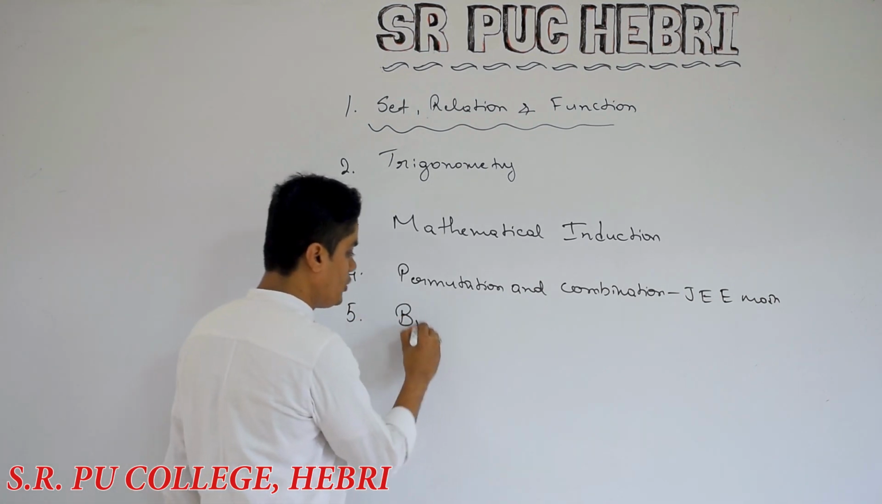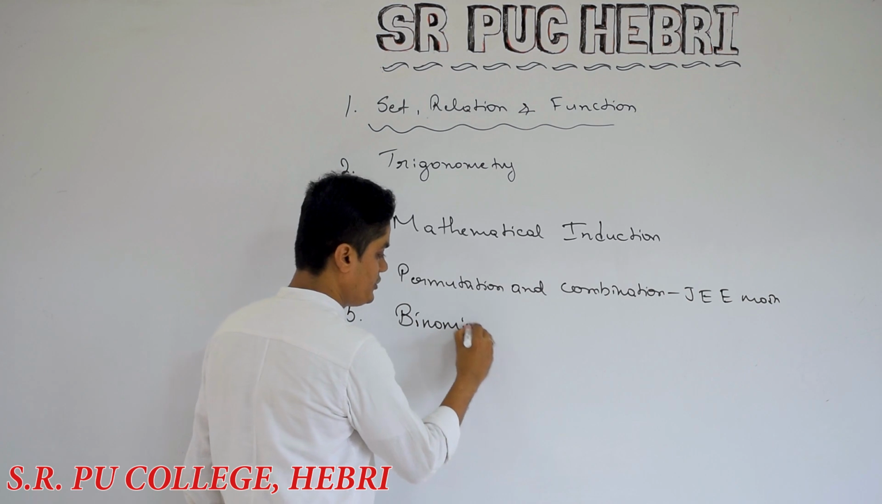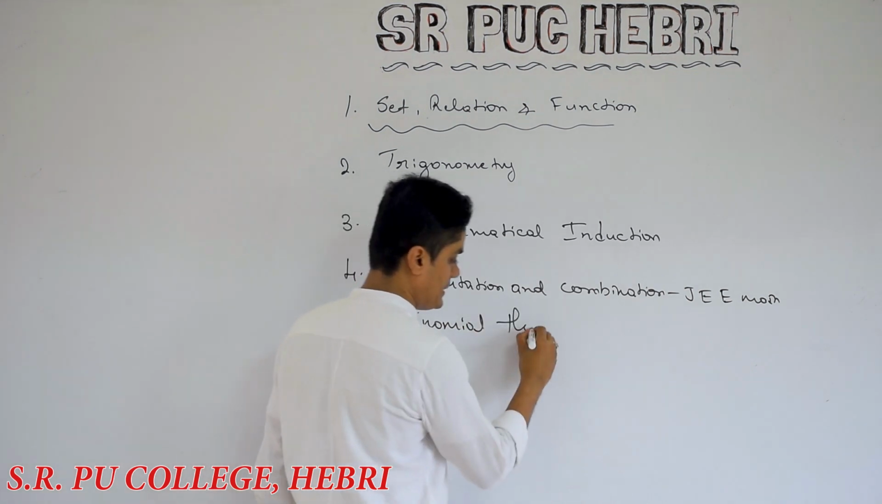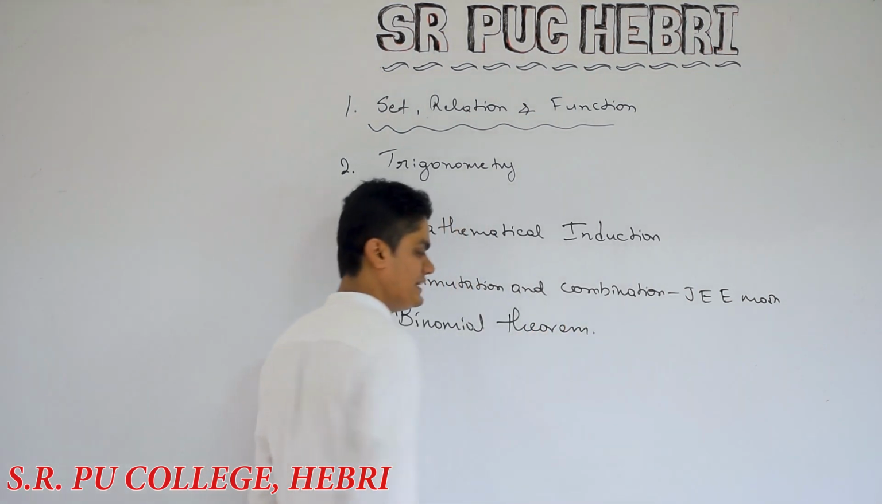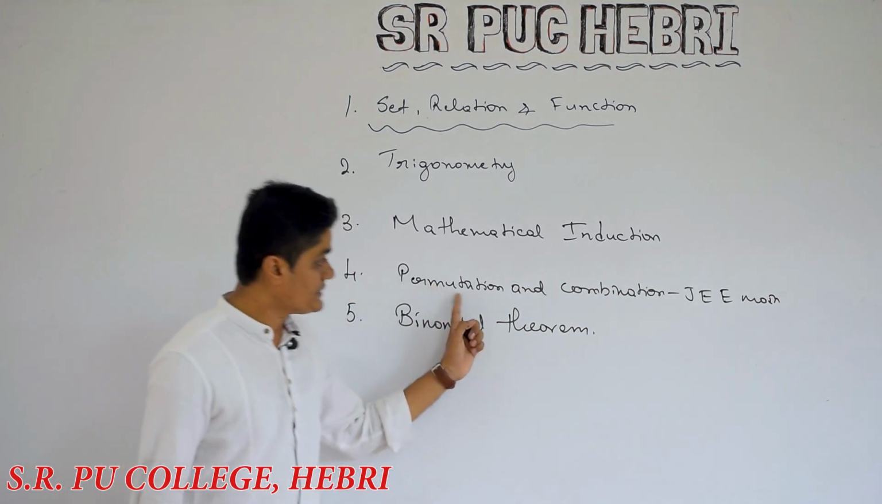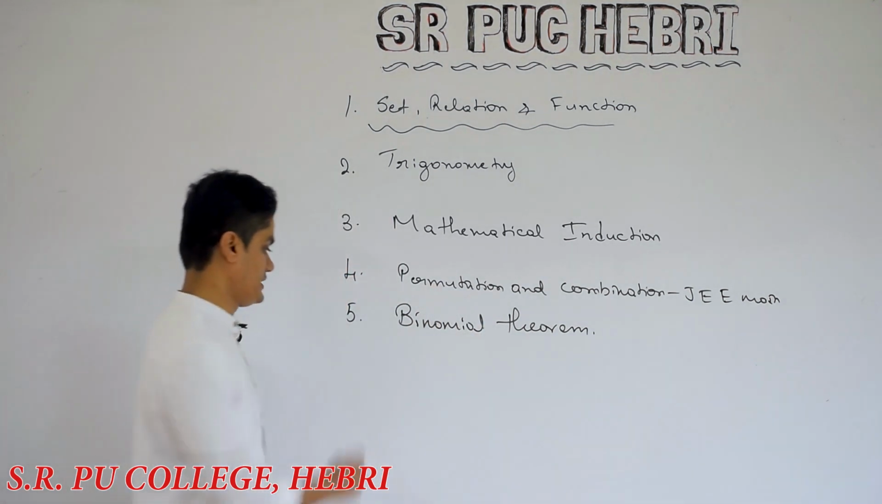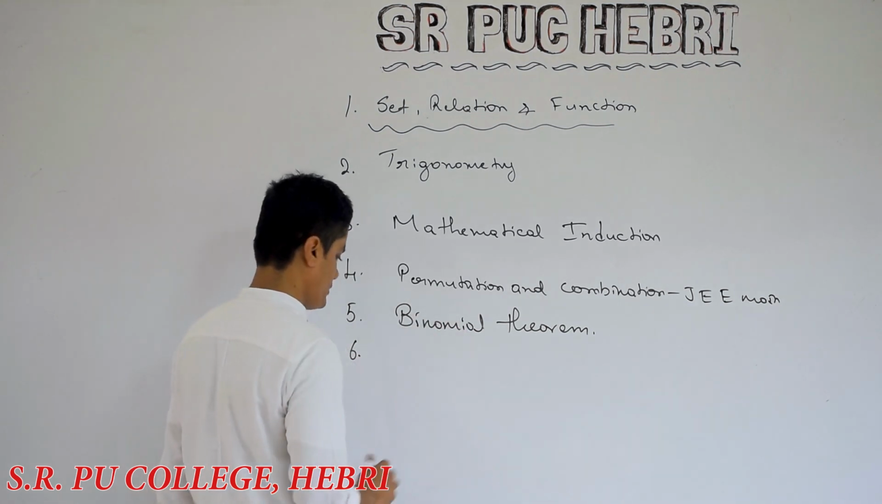Next, binomial theorem. It's a continuation of permutation and combination. Remember that, binomial theorem. It is a new topic for you. It's a continuation of permutation and combination. A simple chapter, manageable.